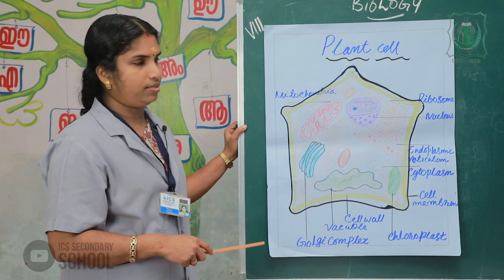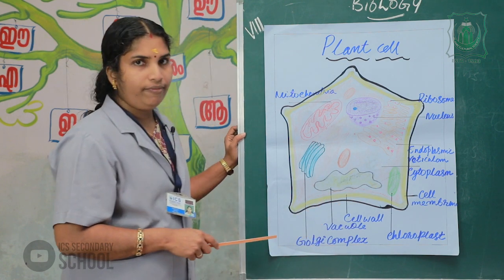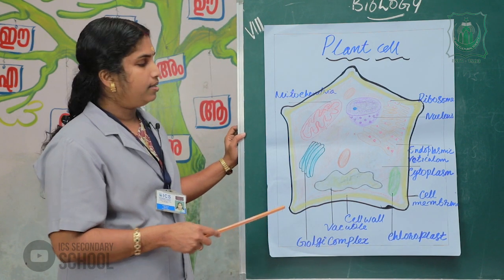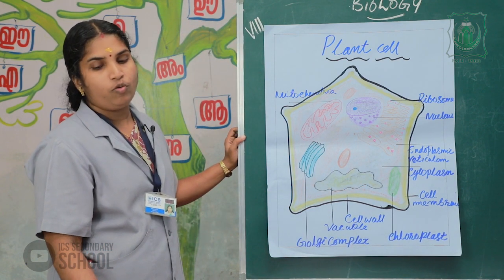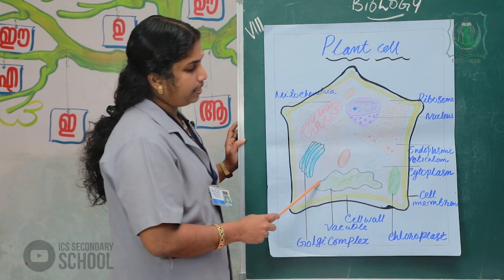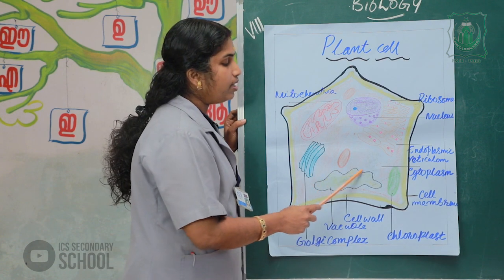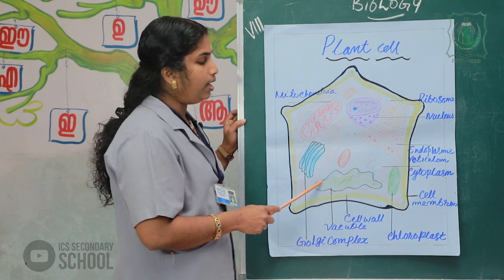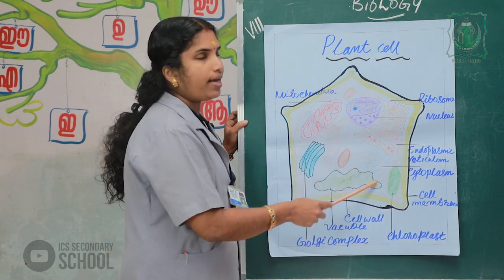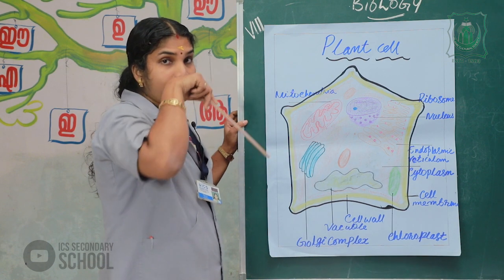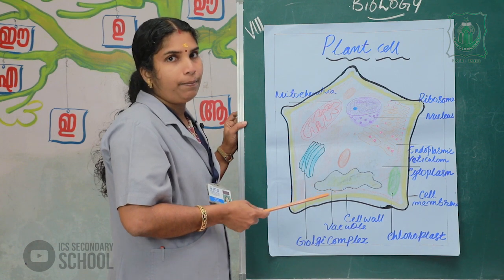Next one is the vacuole. Vacuoles are membranous vesicle-like structures bounded by the tonoplast. Large vacuoles are seen in the plant cell. They help to store water, salts and mineral ions.